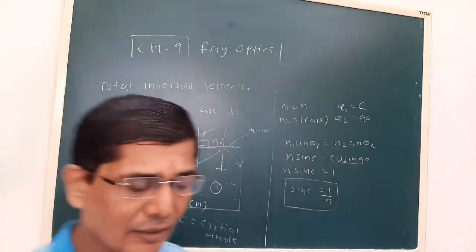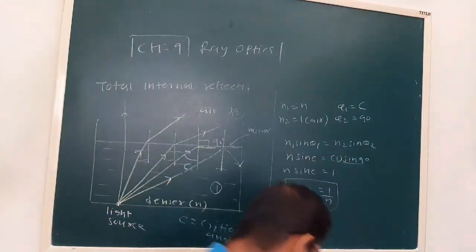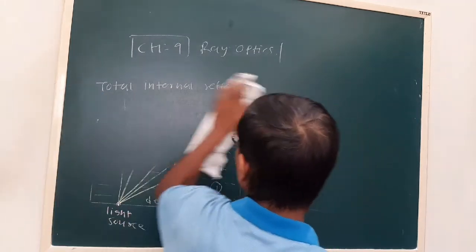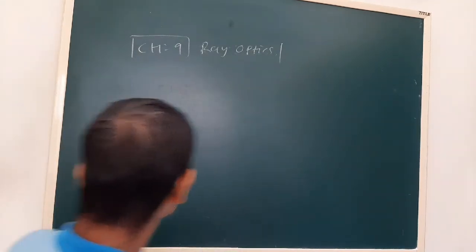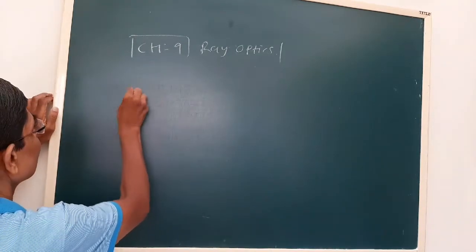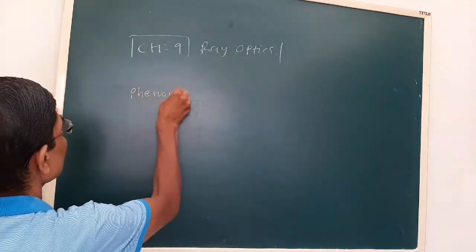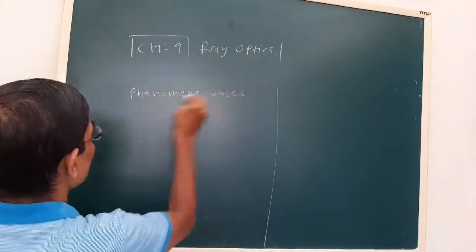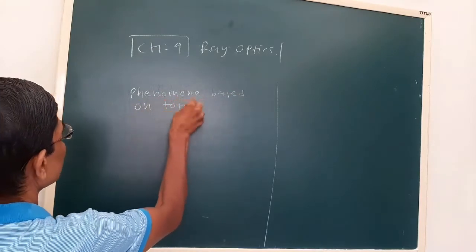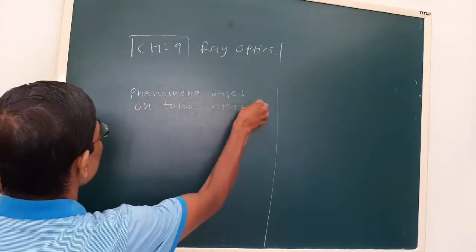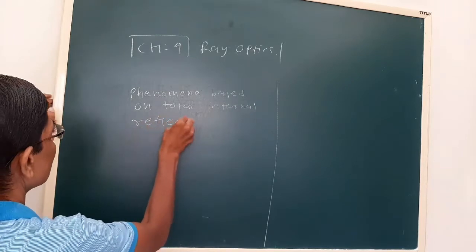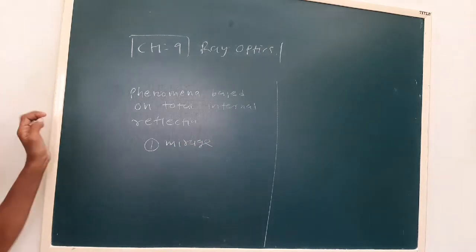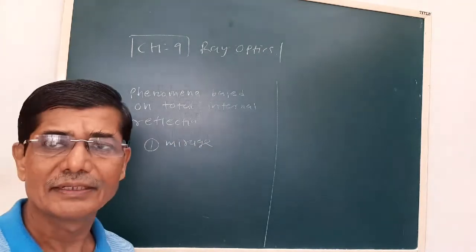Now one common example is a mirage, based on total internal reflection. A mirage is generally found in hot regions also.